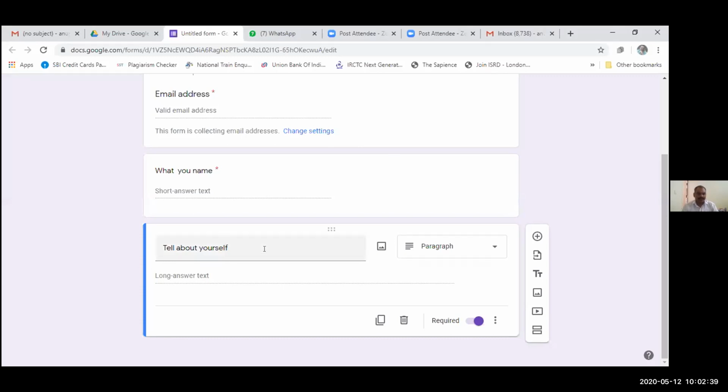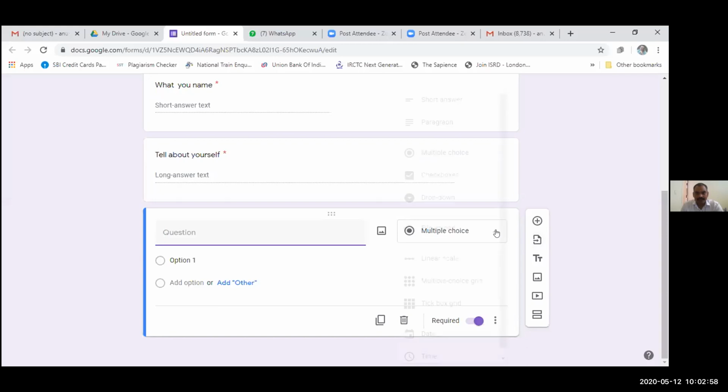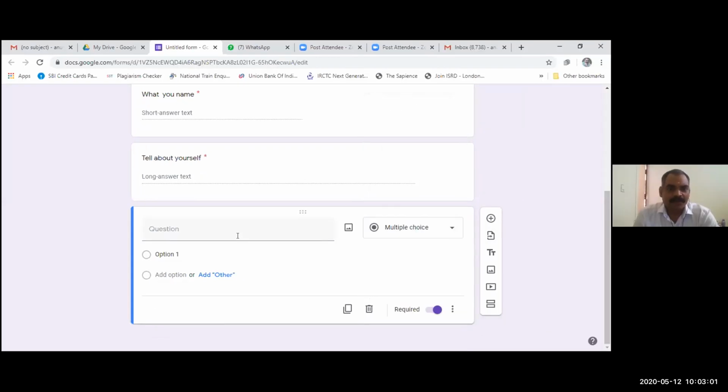So now the second one is a paragraph type question in which I have put a question, tell about yourself. In this the respondent can share something about themselves. So now I am going for the next question, that is the multiple choice question, in which we can get the information about which language the respondent is familiar with. So the language you know.